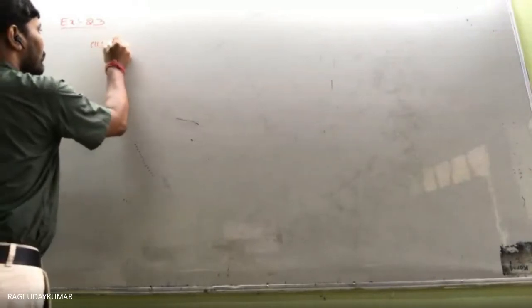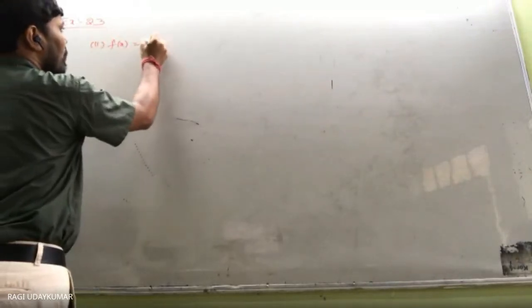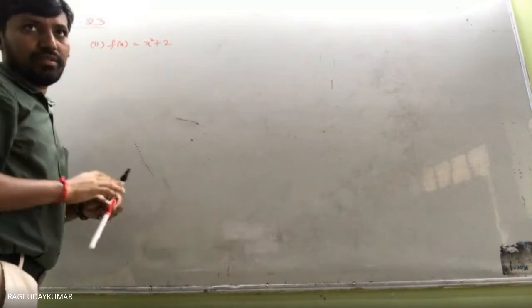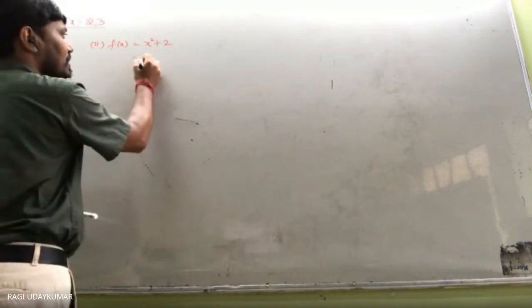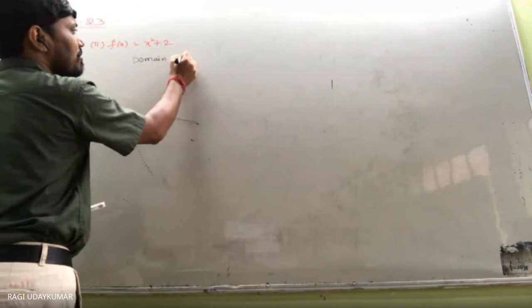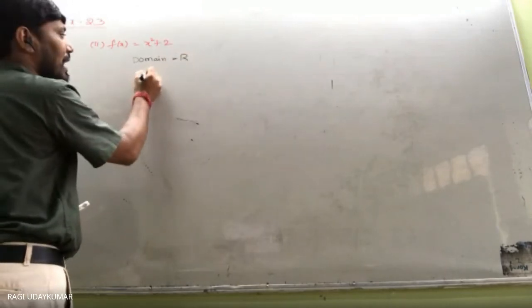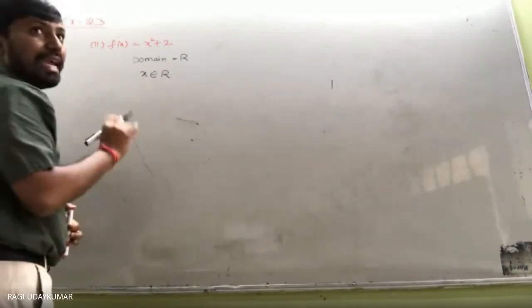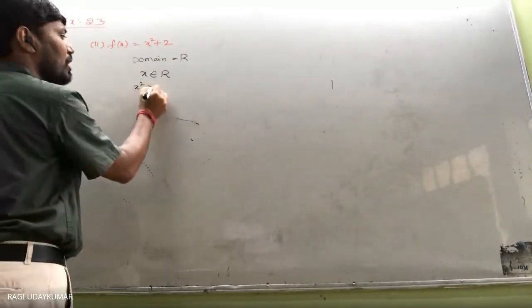So second question is given that f of x is equals to x square plus 2 and x is a real number. X is a real number means domain is set of real numbers. That is nothing but x belongs to real number, any real. X any real number हो गया. X square value always greater than or equal to 0.